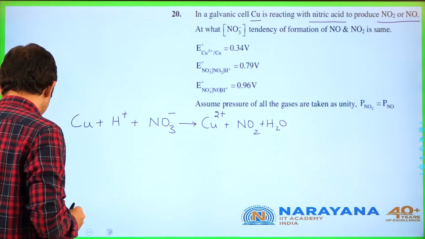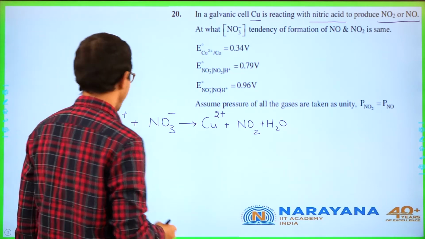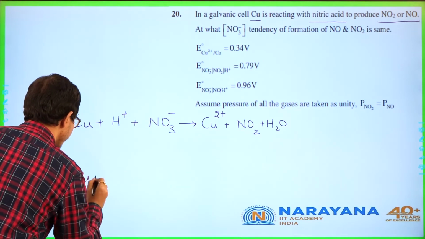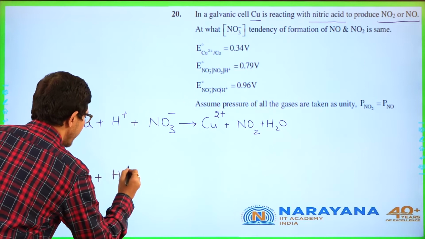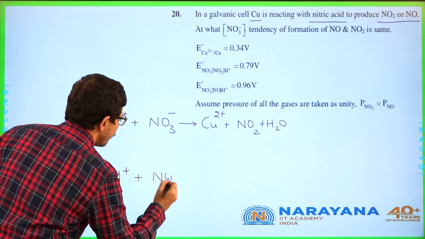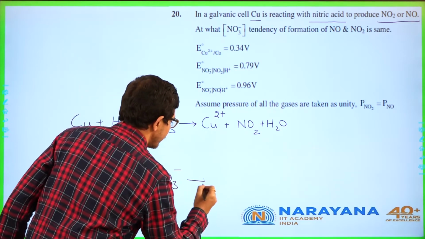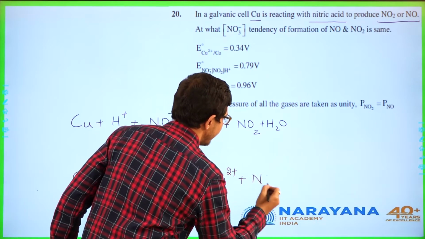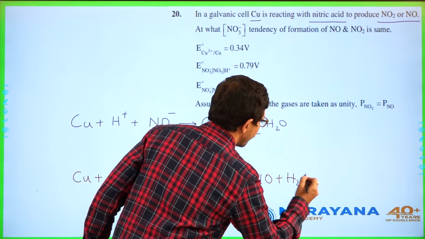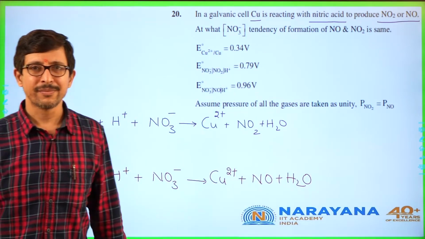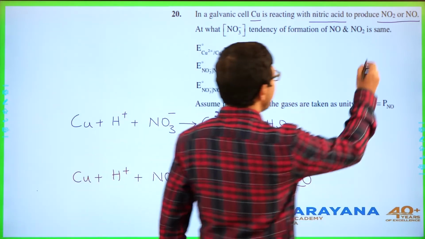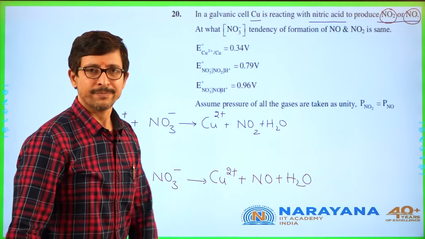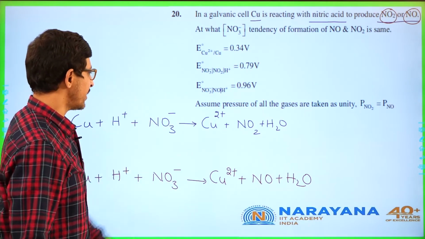Let's go for another reaction. What is that? Cu plus H plus NO3 minus gives Cu2 plus NO plus H2O. Because they are mentioning both being produced. Now we need to balance the reaction.